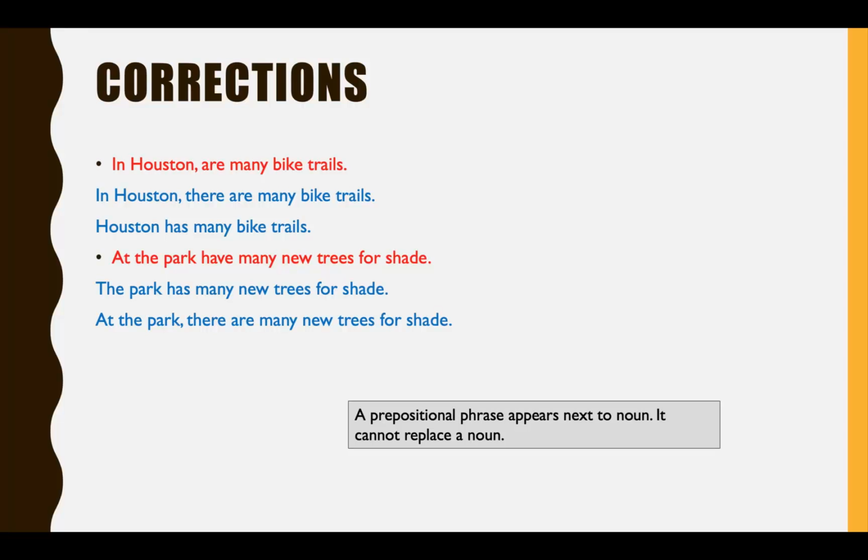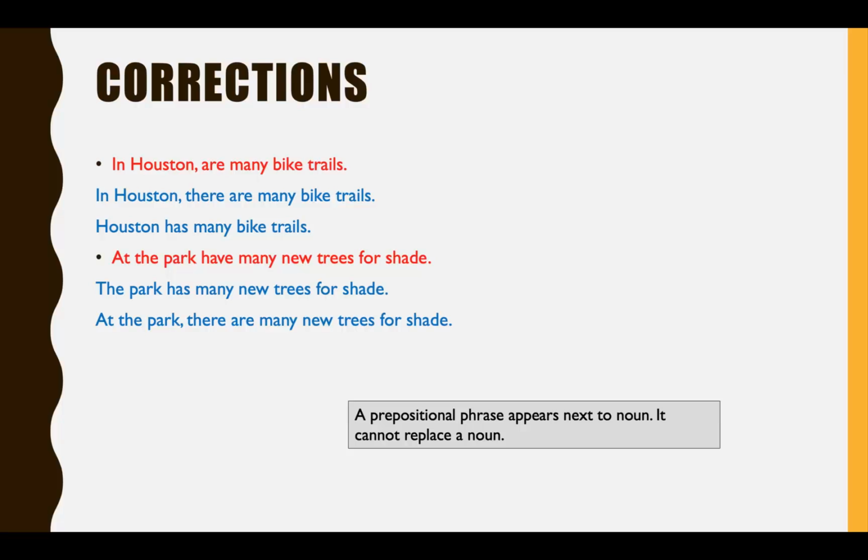"In Houston" cannot be a subject. Prepositional phrases cannot be the subject of a sentence. So see two corrections. In Houston, there are many bike trails. We can use a there is, there are expression, or just make Houston the subject. Houston has many bike trails. The same thing happened with "at the park have many new trees for shade."